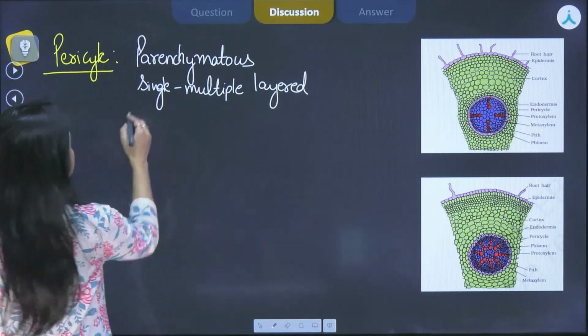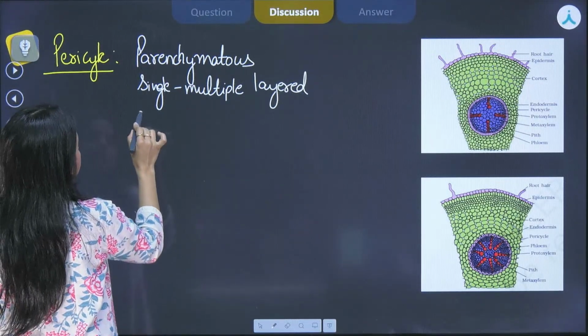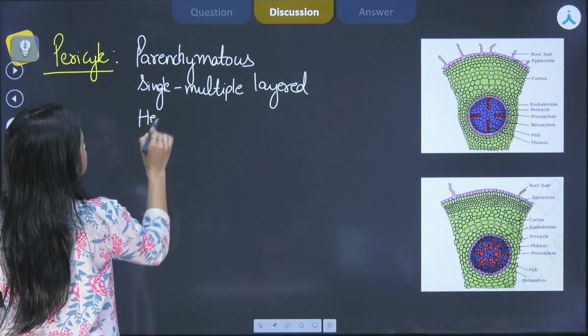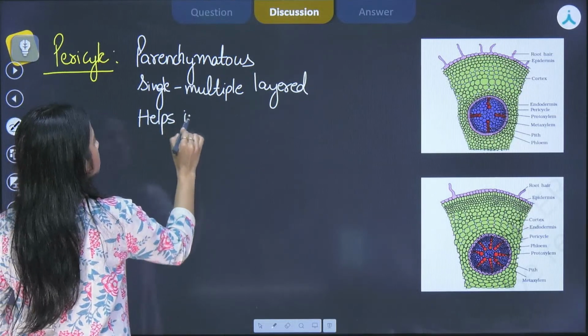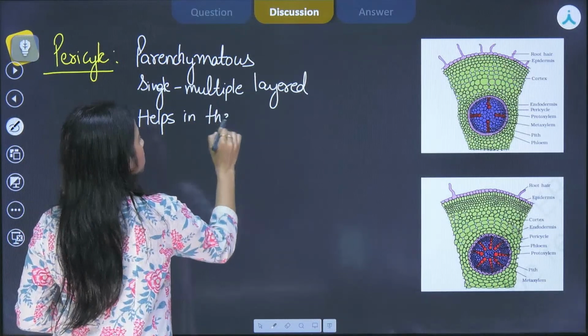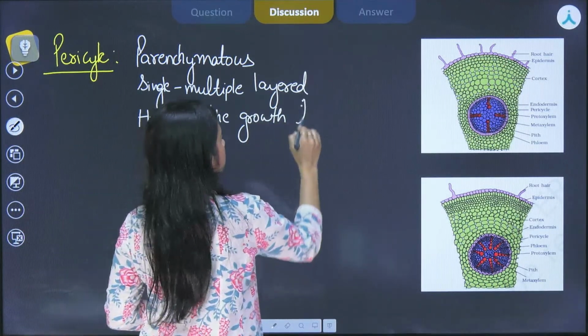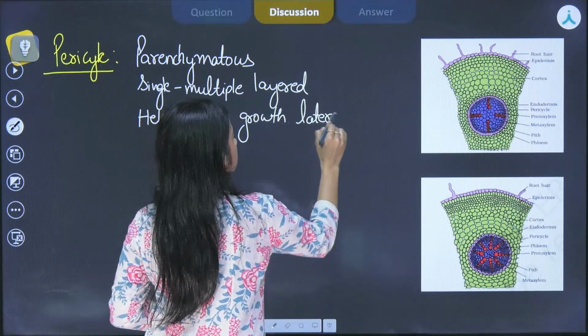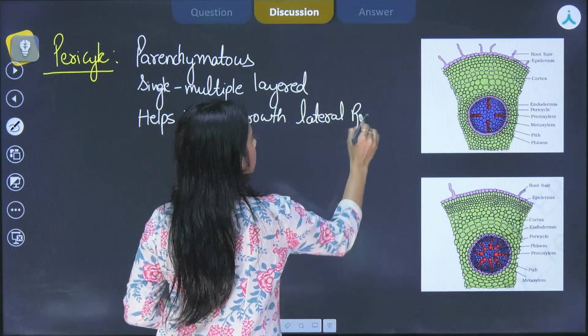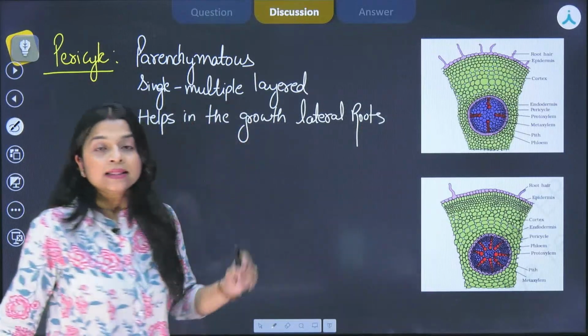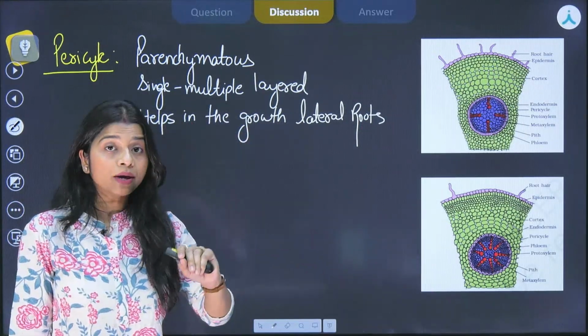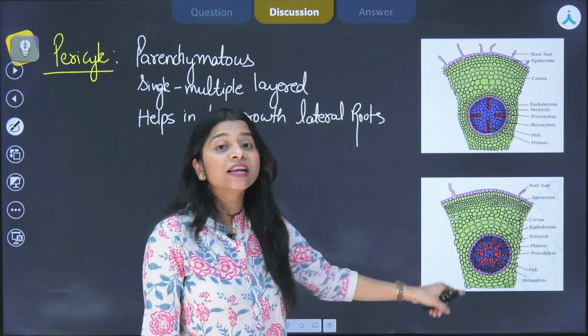The function is basically, it helps in the growth of lateral roots. This particular function is common for both dicot as well as monocot.